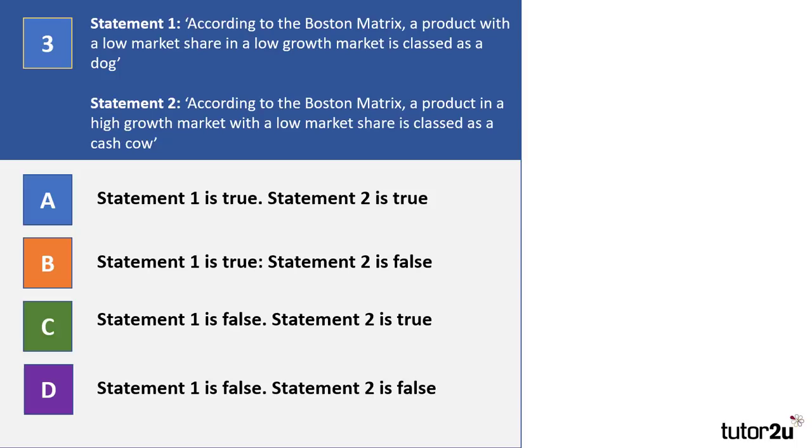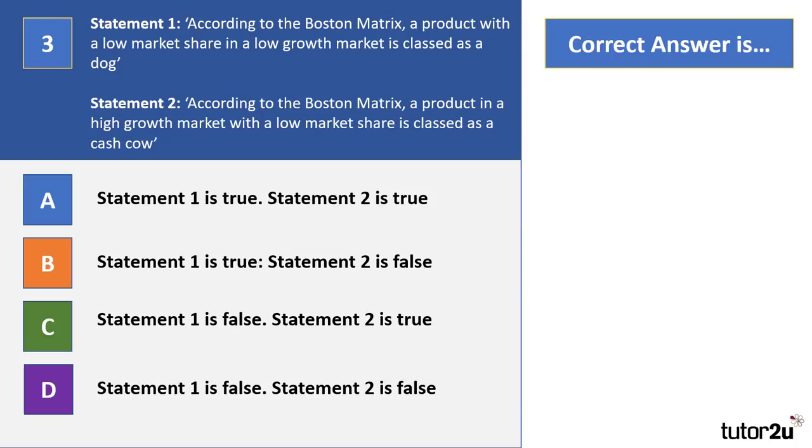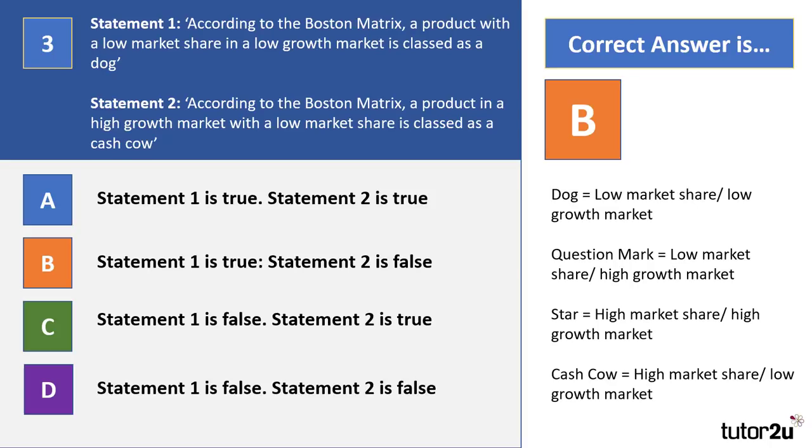So, let's see how we did with this one. So the answer to question 3 is B. Statement 1 is true. A product with a low market share in a low growth market is classed as a dog. However, statement 2 is false. A product in a high growth market with a low market share is classed as a question mark, not a cash cow. A cash cow is a product with a high market share in a low growth market.